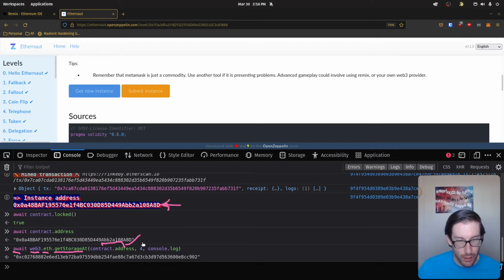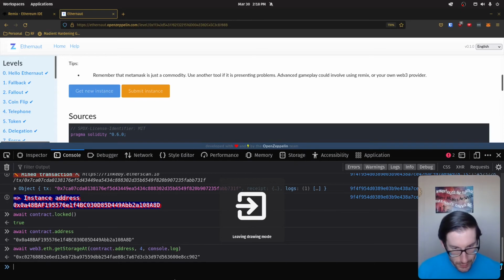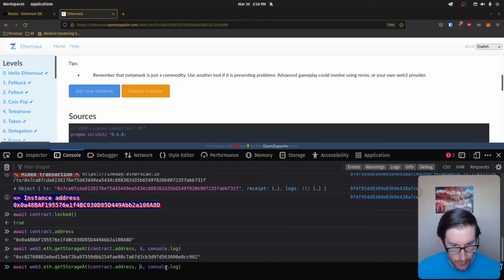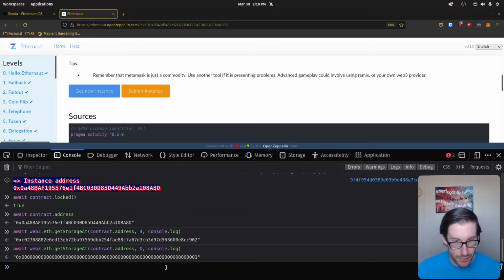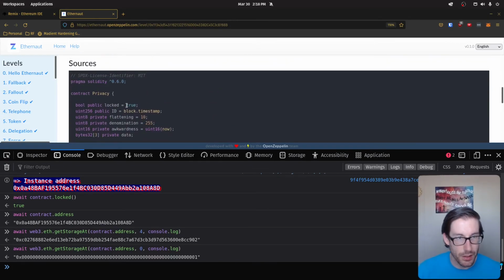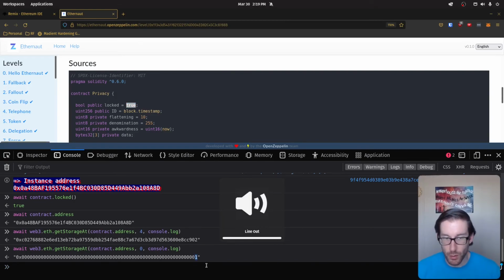And then we're going to call the fourth slot. I'll walk you through some other slots, but I think it's the fourth or the fifth slot that matters. It might be the fifth actually that we need to win with. And then we're going to do a console.log to pull out that slot so we can see specifically what it is. Now you see, if we go through a few of these, start with the first one. We can see that in this storage, it's set to true, and this is our first variable. So if we go to slot 0, we can see that the boolean of true and false within that hexadecimal value is going to be 1.